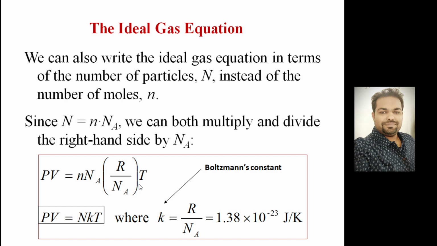So look at what basically has been done. You multiply and divide by Na in that basic equation PV = nRT, and this term R divided by Na is known as the Boltzmann constant. k = R/Na, which has a fixed value of 1.38 × 10^-23 joule per Kelvin. This is known as the Boltzmann constant. So PV = nRT has been converted into another new form, PV = NkT, where N is the number of particles, k is the Boltzmann constant and T is the absolute temperature.